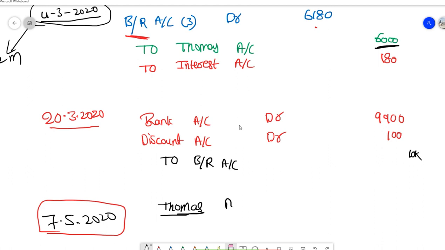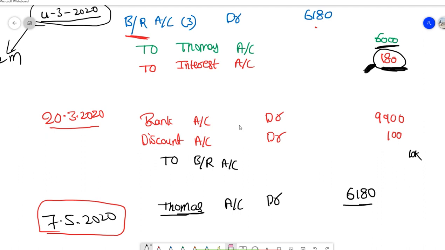So Thomas account debit. Remember, now he will become our debtor for 6,180 rupees, not for 6,000 rupees, because he has to pay interest also. See, if you wrote a due entry for interest, what would you write? Thomas account debit 180 to interest account 180. You are debiting Thomas, right? So you would have made Thomas a debtor for interest also.